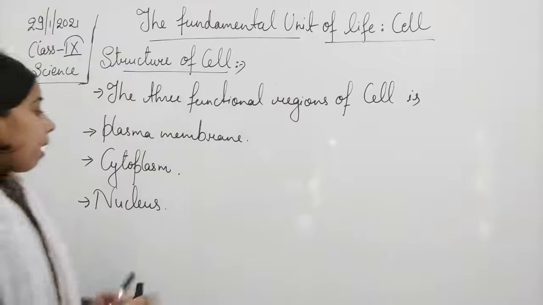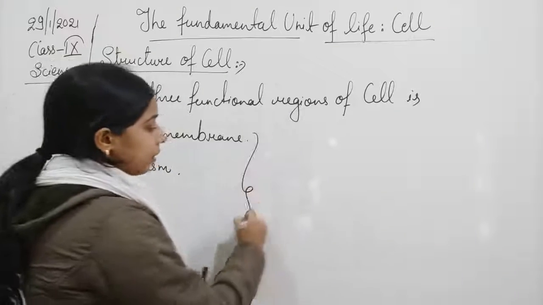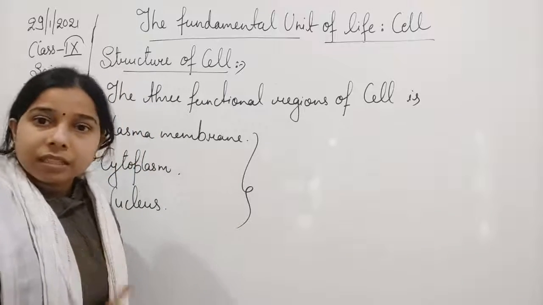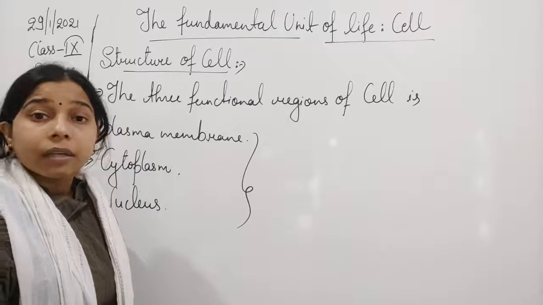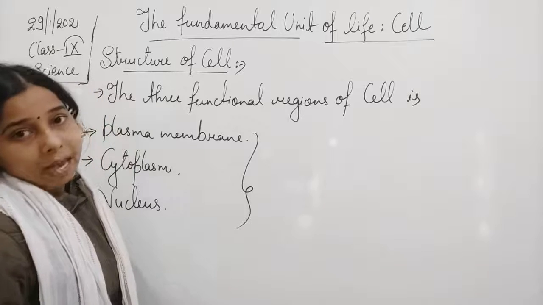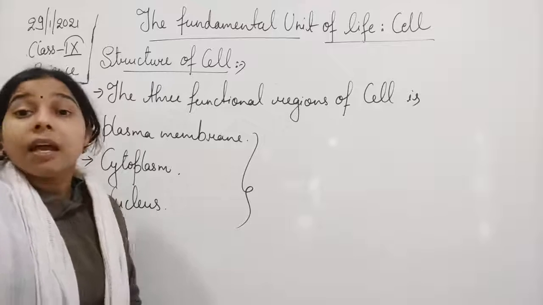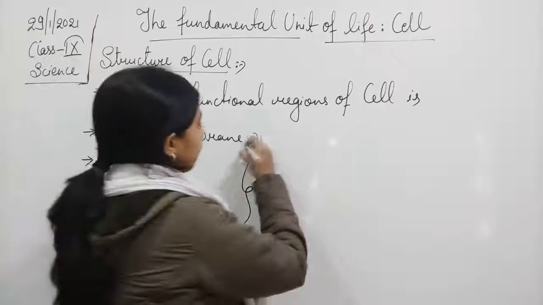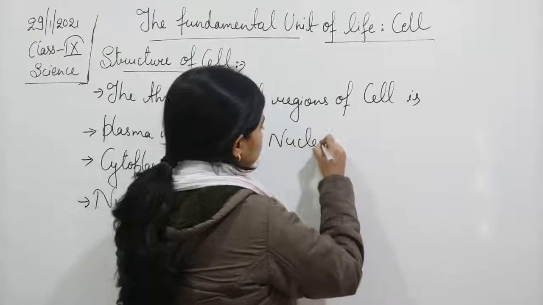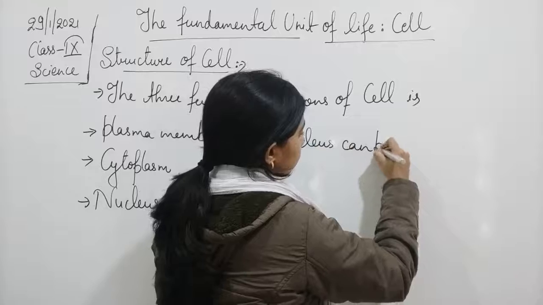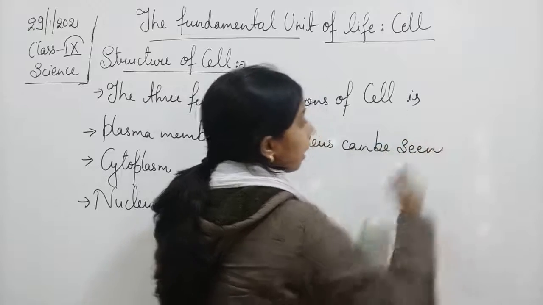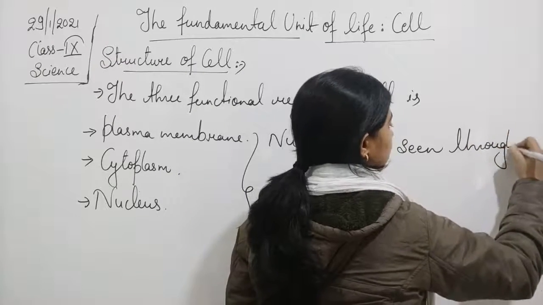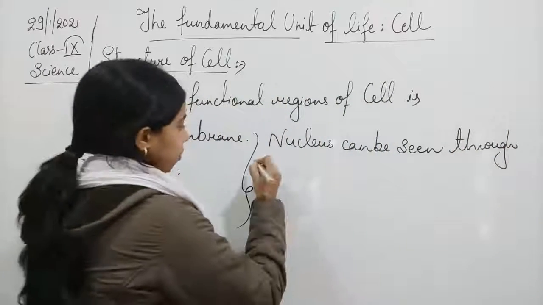Now, is it possible to see these with the help of a light microscope? For the nucleus, yes, we can see the nucleus with a light microscope, but for other things like the plasma membrane or other cell organelles, an electron microscope is needed. So we can write that the nucleus can be seen through a light microscope.